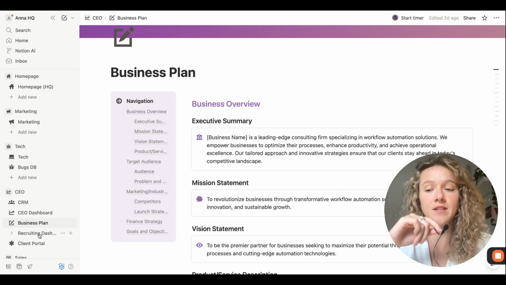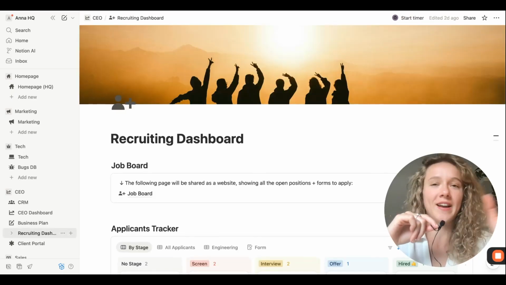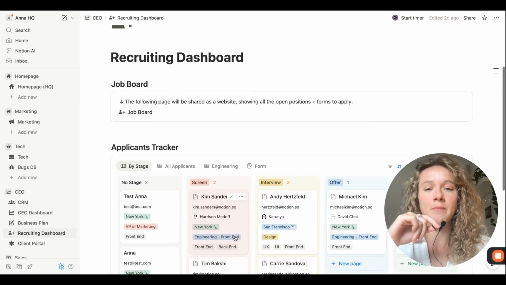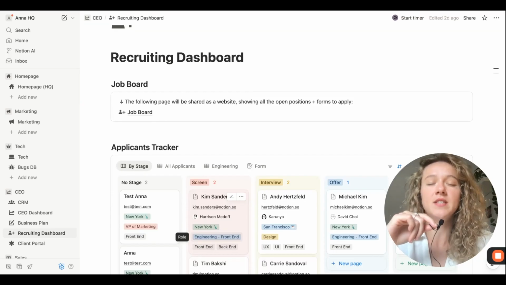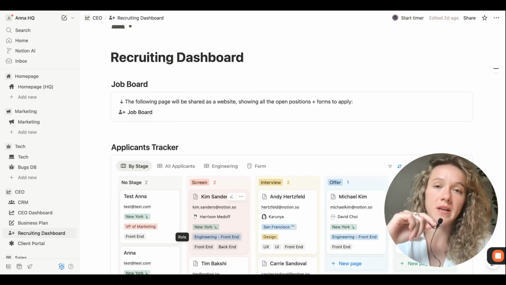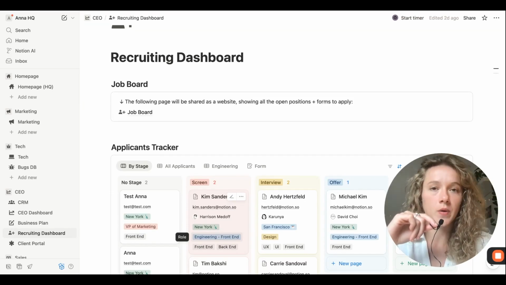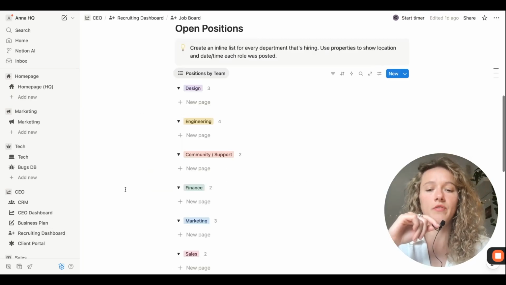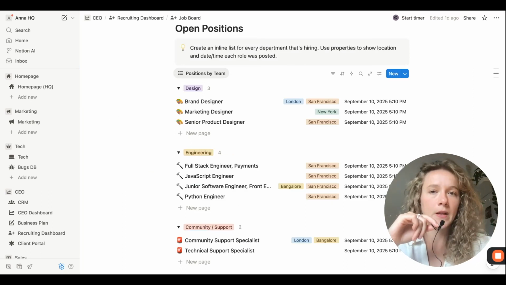And as an extra that I'm also going to share in some other videos, client portals. We can share this with clients, but this is a whole other story. As soon as your team begins to grow, you can also have a recruiting dashboard and be like, all right, this is our job board. This is all of the open positions that we're currently looking to hire.